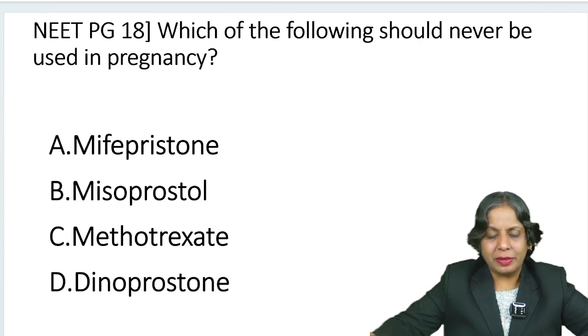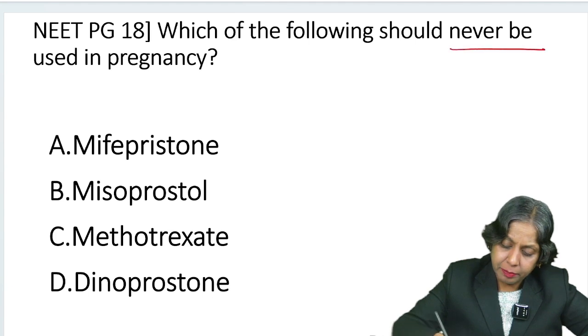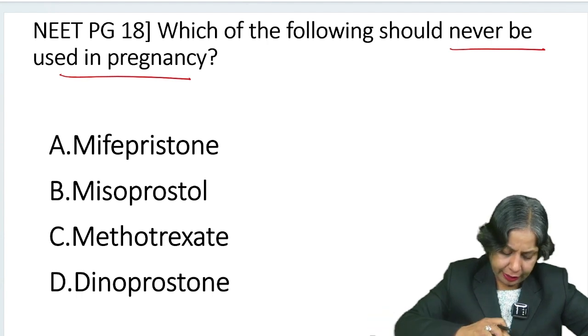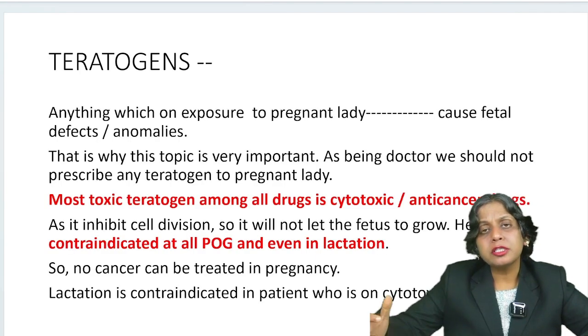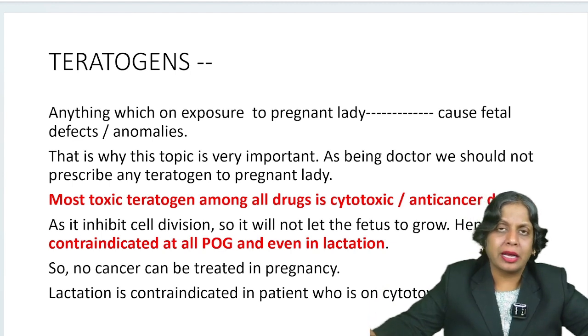Let's take a PYQ topic. Which of the following drugs should never be used in pregnancy? Basically they are asking about teratogens. What are teratogens? Anything which, on exposure to a pregnant lady, affects the fetus. It causes fetal defects or fetal anomalies, and is known as a teratogen.